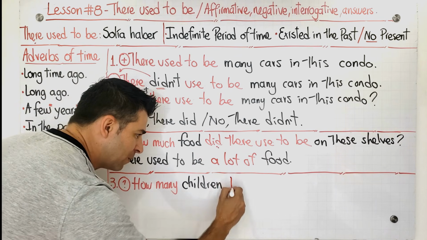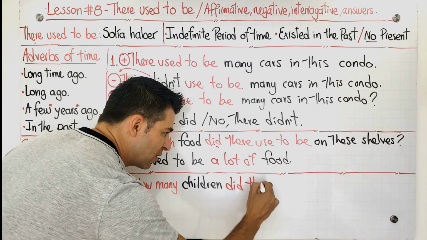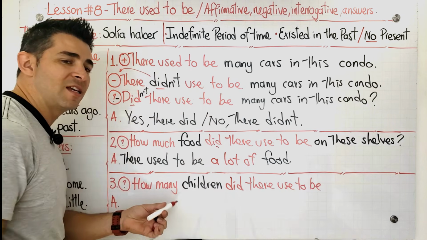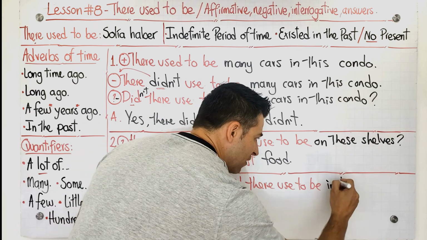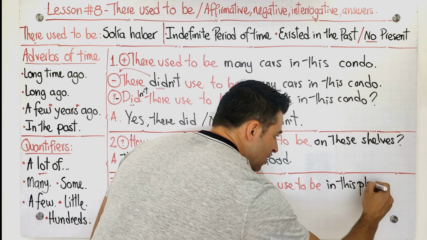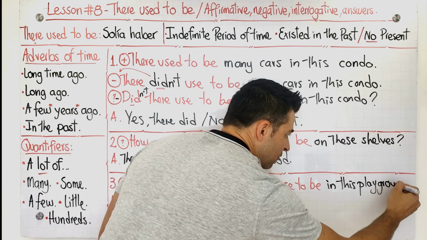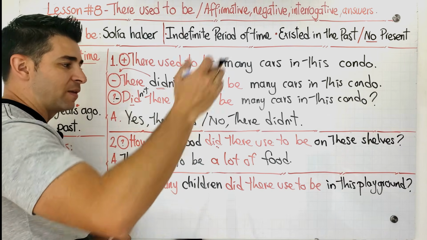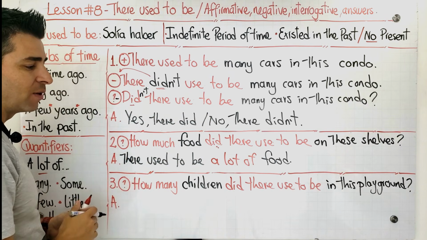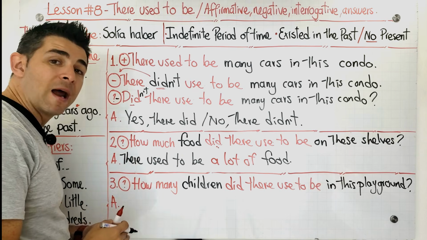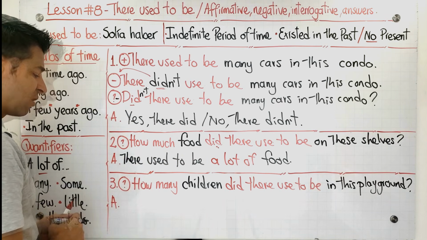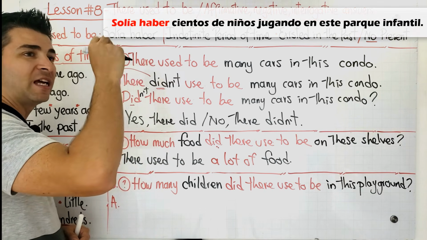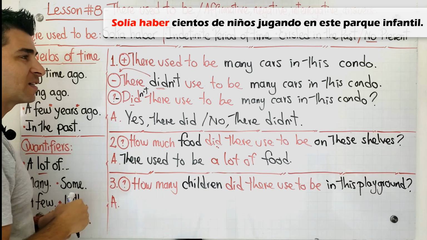Then what? Did there used to be, we follow the same structure. Did there used to be in this playground? Okay, in this playground. That's going to be the final part of this question. Playground is this. Eso es como un parque infantil para los niños, playground. How many children did there used to be in this playground? Okay, now we're going to give the answer. And the answer would be, solía haber cientos de niños jugando en este parque infantil.